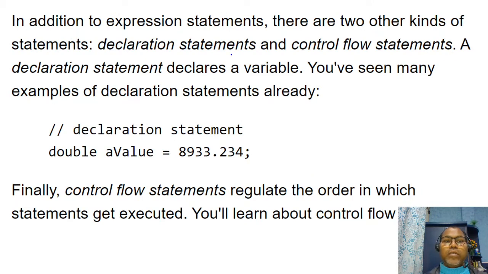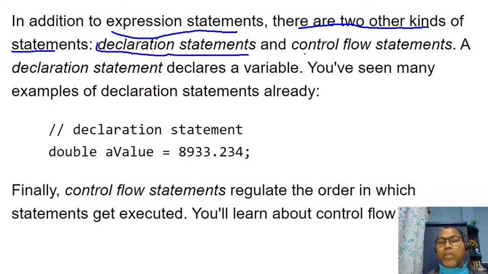Beyond the expression statement, there are two other kinds of statements. One is the declaration statement, another is the control flow statement. So there are three types: first, the assignment statement, which we discussed, then the declaration statement, and the control flow statement.